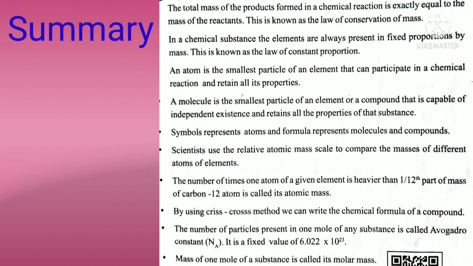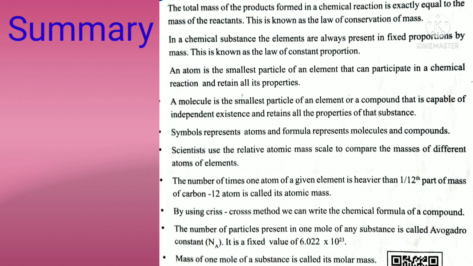And next, an atom is the smallest particle of an element that can participate in a chemical reaction and retain all its properties. And a molecule is the smallest particle of an element or a compound that is capable of independent existence and retains all the properties of that substance.